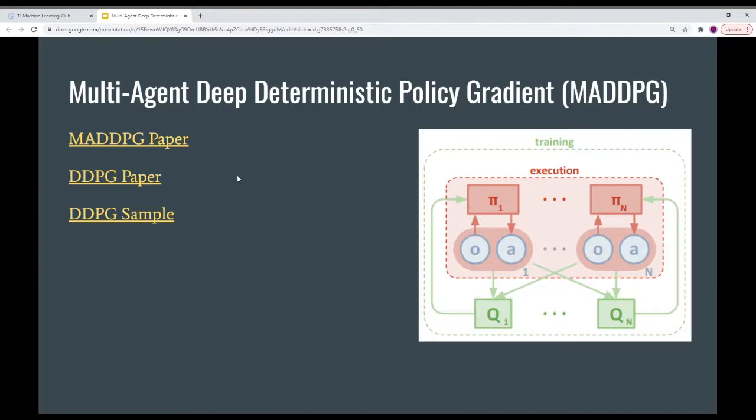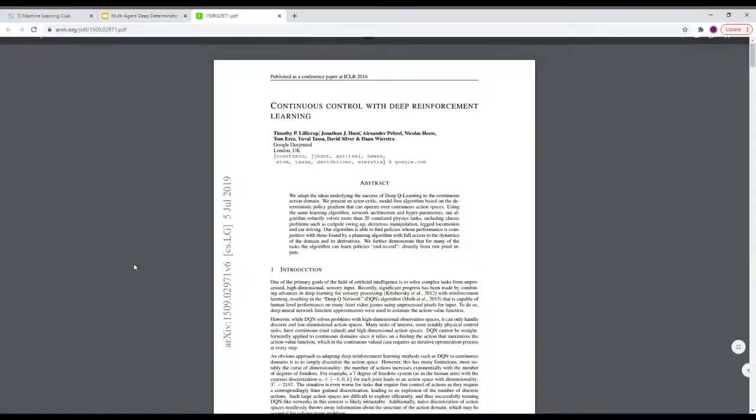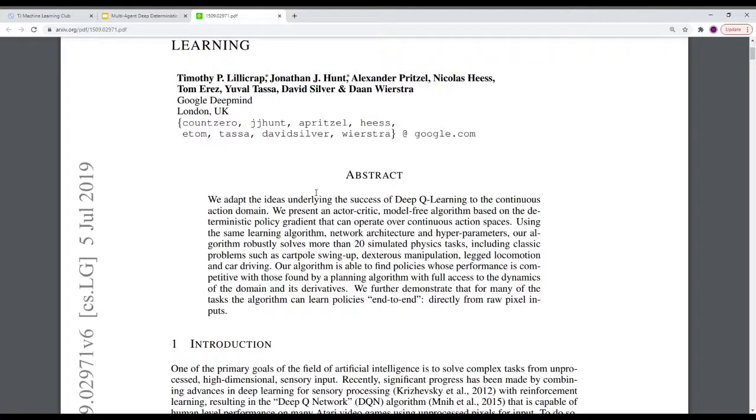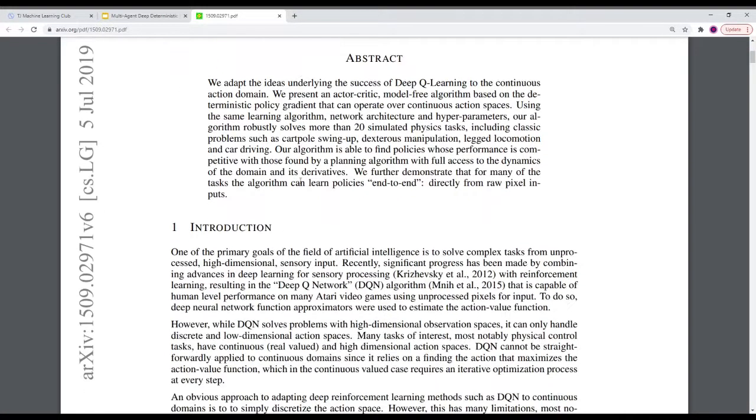So where should we start? Let's start off by talking about DDPG. We're going to visit the paper for this. If I remember correctly, it was written by researchers at DeepMind. We can glean a lot just from the name, deep deterministic policy gradient. The algorithm combines a DQN with a DPG, a deep Q network with a deterministic policy gradient. And probably the most important part of this is the actor-critic base.